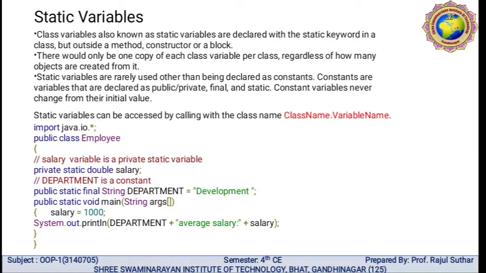Here department is a constant, so we write public static final String department equal to "Development". By using the final keyword, you make it a constant. Then public static void main(String[] args), salary is 1000, System.out.println department. Then the salary will be printed, plus salary, means the value of salary will be displayed. The output is like this: Development average salary 1000.